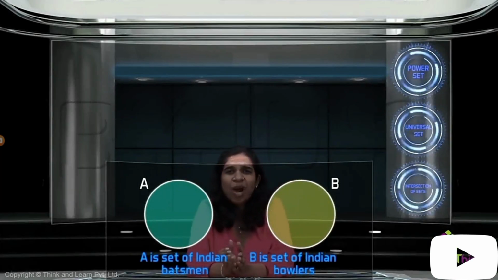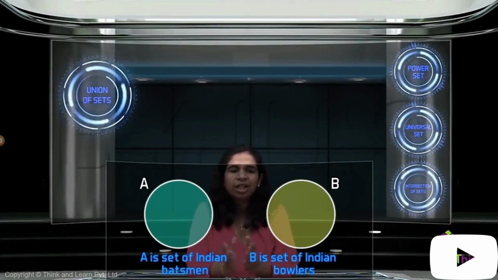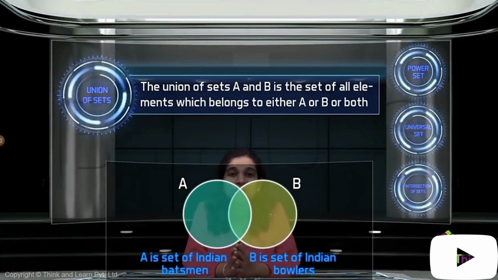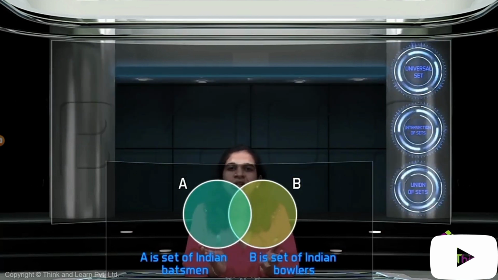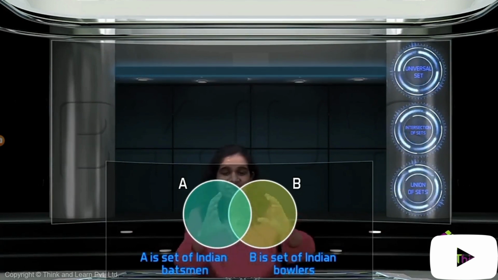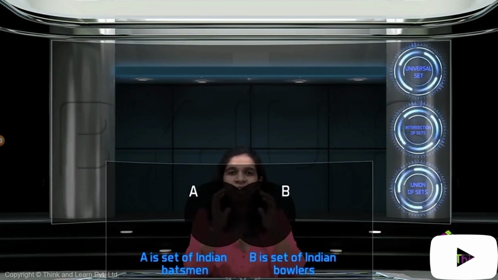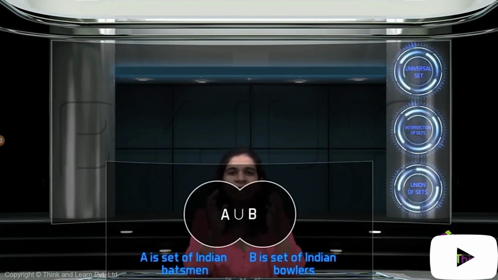Now, opposite of intersection, while we are at it, we have another word called union. Union is nothing but the combination of both the sets together. So the union of sets A and B here would be somebody who's either an Indian batsman or an Indian bowler. So basically a player in the Indian team, in this case, right? If we highlight everything together, that would be the union. Everything which is either in A or in B. It could also be in both A and B, that's not a problem. But it should be in at least one of the sets A and B. That is called a union. So that is union and that is intersection.